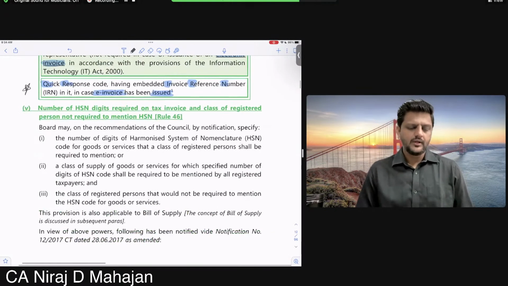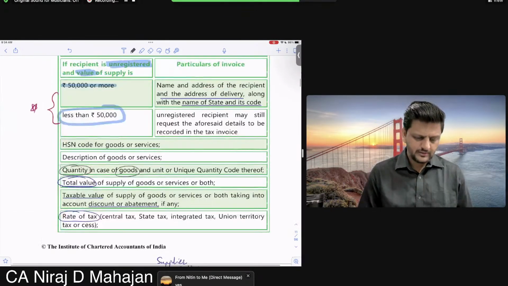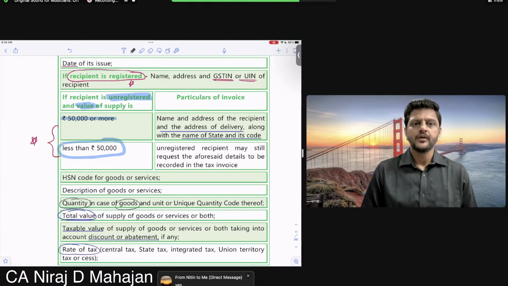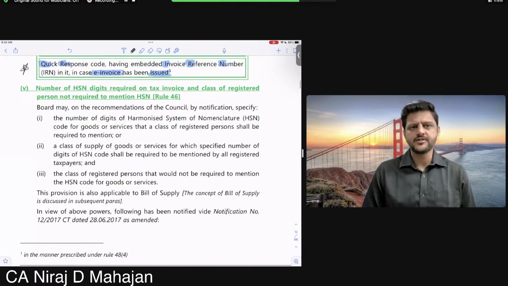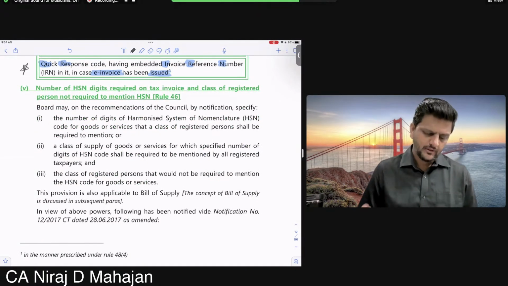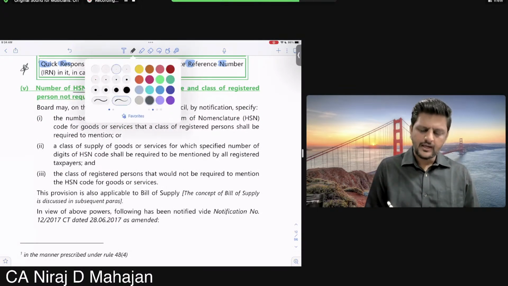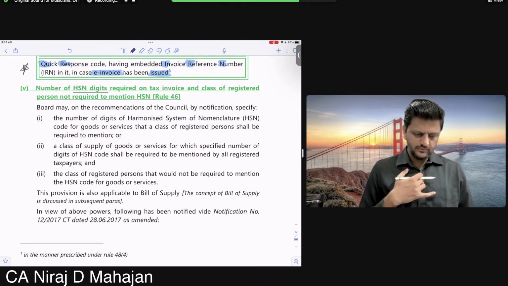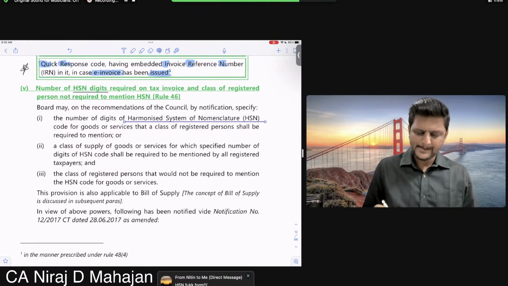Ready? Chalo. Number of HSN digits. I hope you're doing star mark with me. So this was the first star mark here in the manner of your invoices. Right? Number of HSN digits. Generally, it is an 8-digit code. So number of HSN digits required on tax invoice and class of registered persons not required to mention HSN. What is HSN?